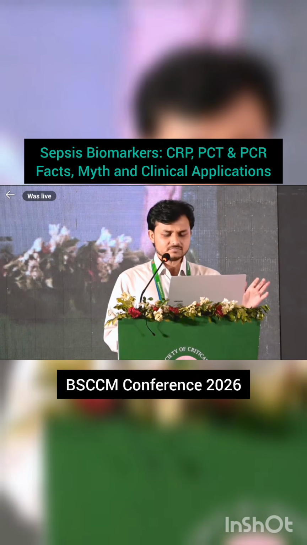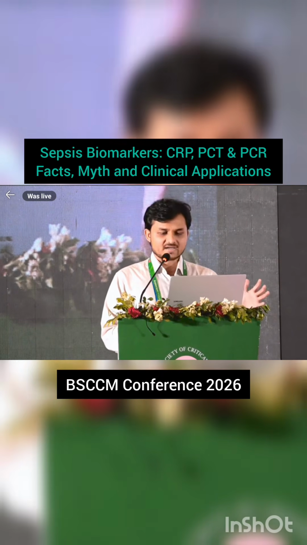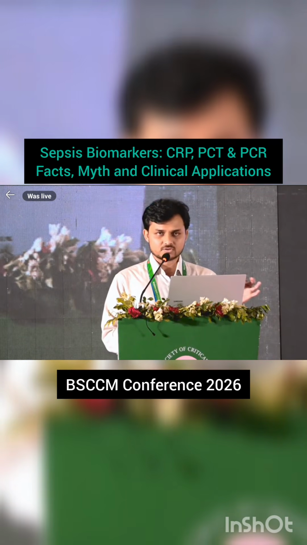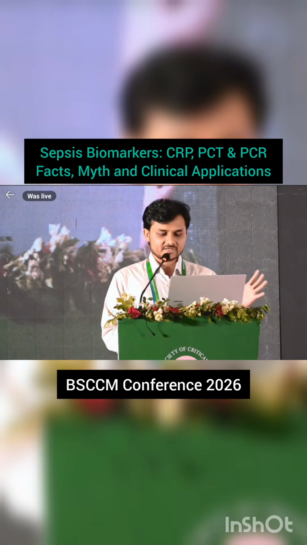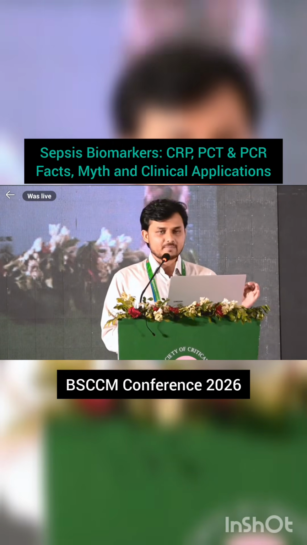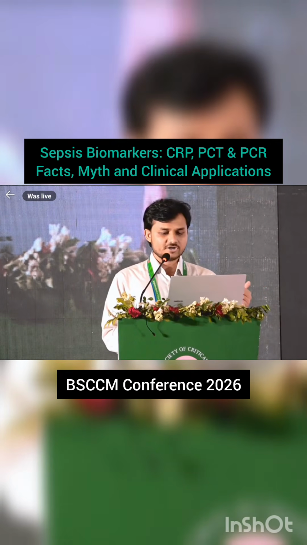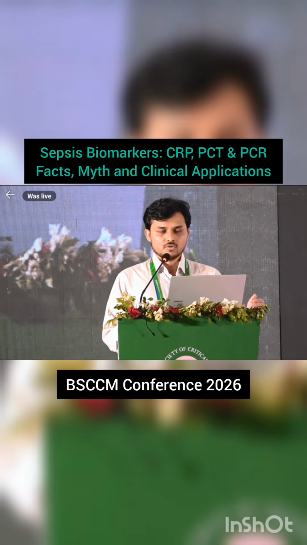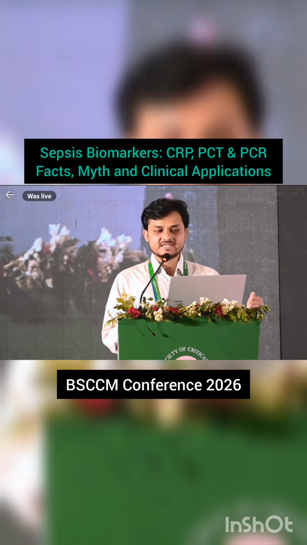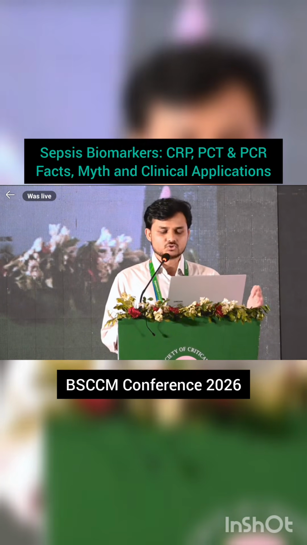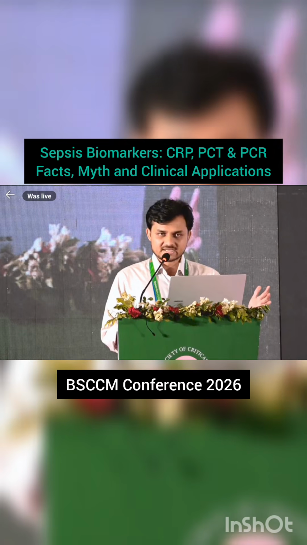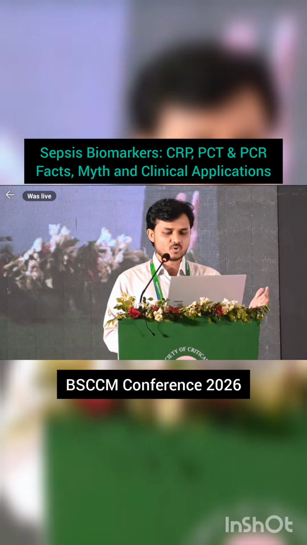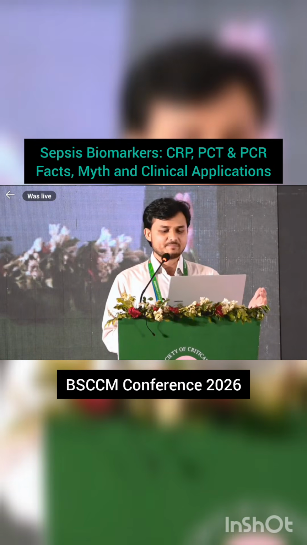So biomarkers can help in the early diagnosis of sepsis, or exclude the non-infective cause from the infective cause, and also detect multi-drug resistant genes, and monitor antibiotic therapy and antibiotic stewardship as well. We have searched for an ideal sepsis biomarker, but there are so many biomarkers and investigations. Through a 7C framework, that is CBC, CRP, procalcitonin, culture, chest X-ray, CSF, and PCR, along with the clinical context.